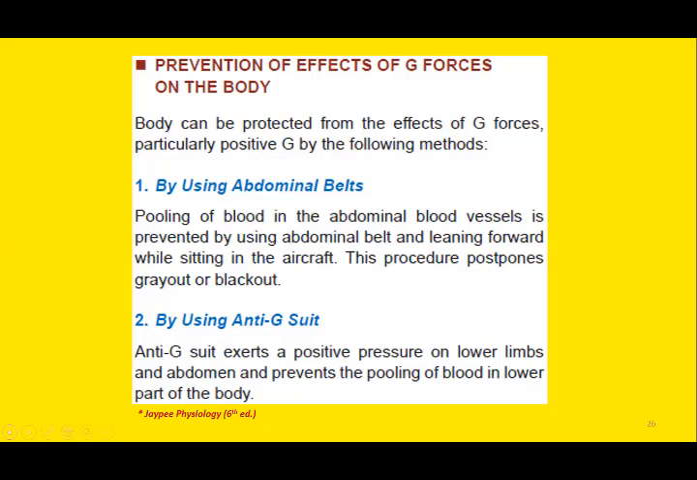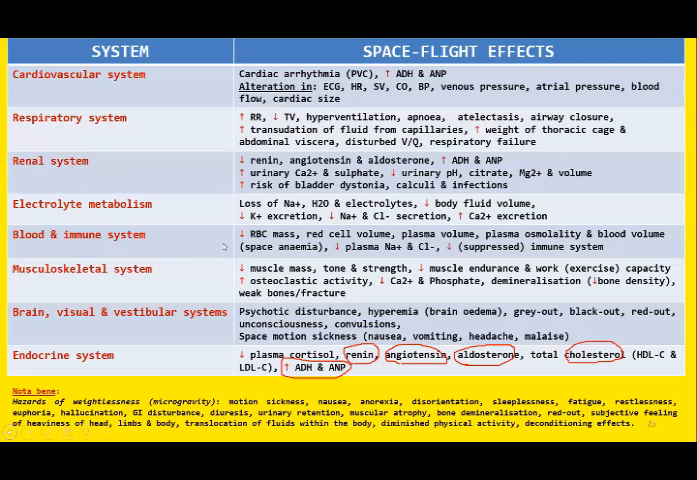Any other question? G suits, they exert positive pressure, and we apply these G suits especially over the region of abdomen and lower limb. So these G suits exert positive pressure, and this will minimize the effect of the G force. The idea is to prevent pooling of blood, whether you are applying abdominal belts or wearing a G suit. The idea is to minimize pooling of blood.